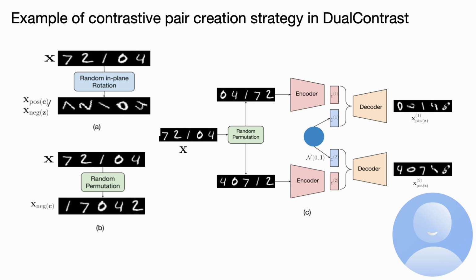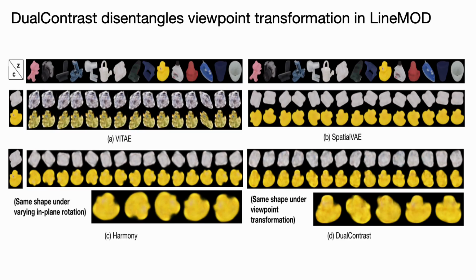Here we show an example of our contrastive pair creation strategy with simple MNIST digits. For further details on the training, please refer to the manuscript. By training a convolutional VAE framework with our contrastive training strategy, we could implicitly disentangle viewpoint transformation from the class